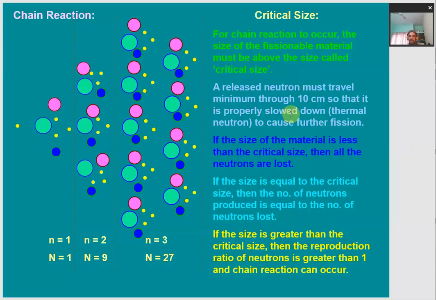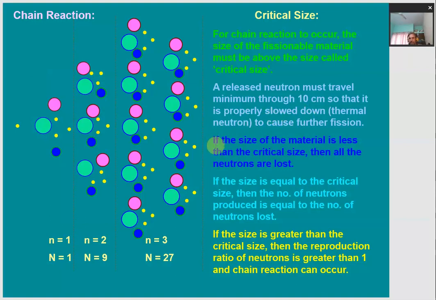This is done because the released neutron is otherwise very fast moving, due to its very high energy, so it will not be available for the nuclear reaction. It needs to be slowed down, so it should travel at least 10 centimeters to cause further fission, otherwise it will just escape with that large amount of energy.